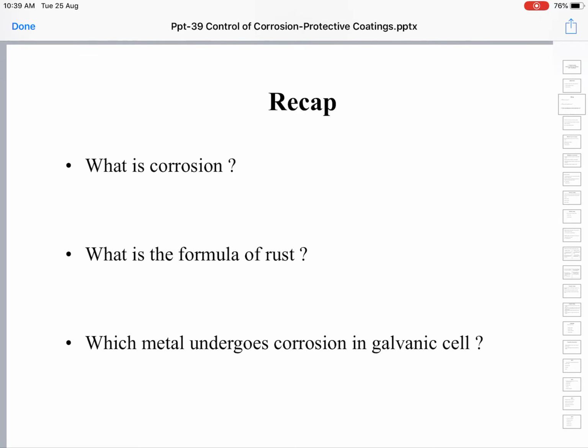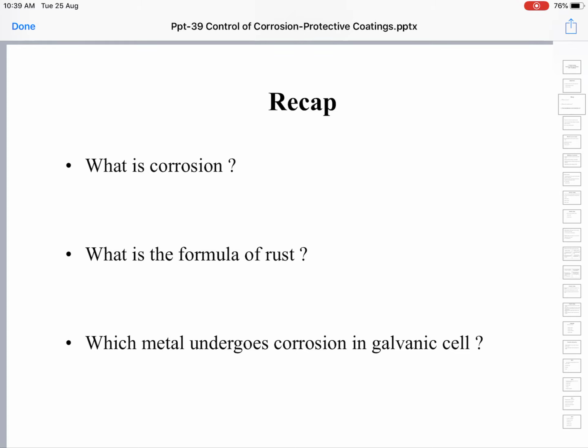We have seen the factors affecting the rate of corrosion, whether corrosion happens fast or slowly. We have learned that because corrosion is interaction between the metal and its surrounding environment, there will be two sets of factors.